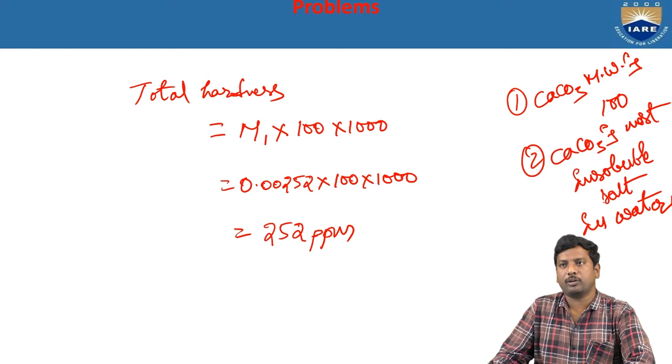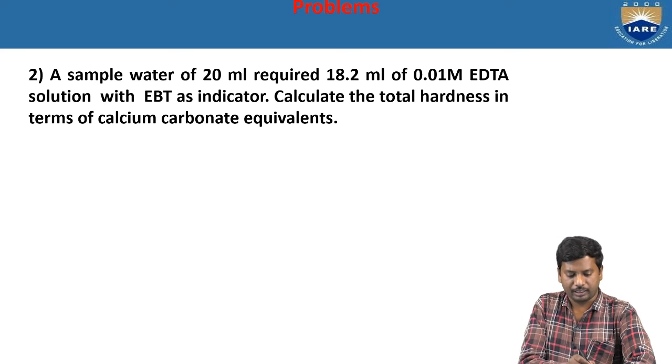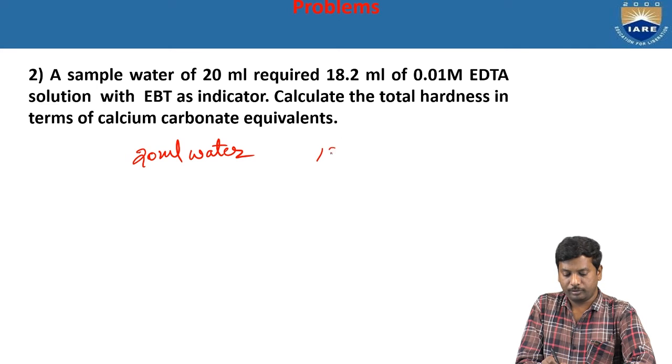Now let us see model problem 2. What is the model problem? A sample of the water, 20 ml, required 18.2 ml of the 0.01 molar EDTA solution with EBT indicator. Now calculate the total hardness in terms of the calcium carbonate equivalence. So for the given data, 20 ml of the water required 18.2 ml of the 0.01 molar EDTA.